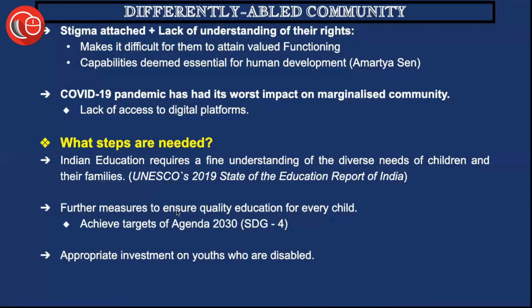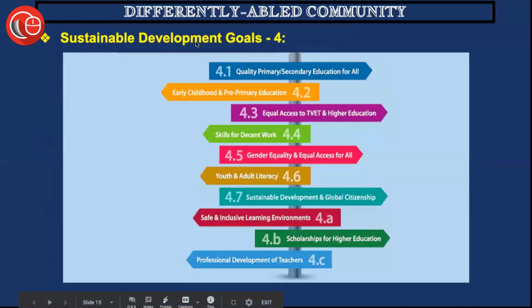Next, further measures to ensure quality education for every child. So this actually runs in line with the targets of Agenda 2030 with Sustainable Development Goal number 4. And next, and the final one, is the appropriate investment on youths who are disabled, because obviously it is high time that we consider them to be very potential assets for the nation, and we work in a similar direction.